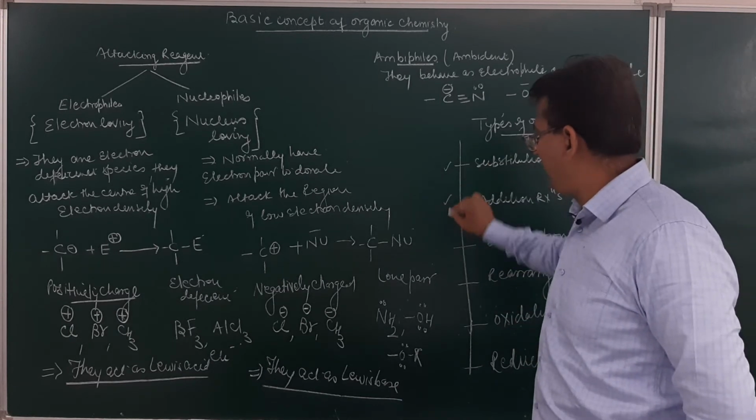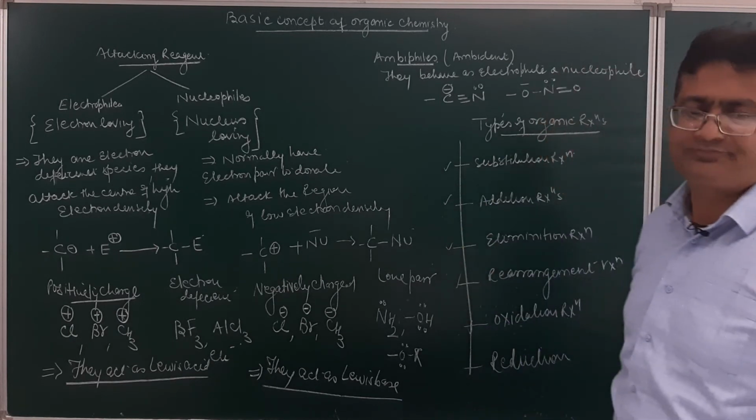I will briefly explain these four reactions to you.